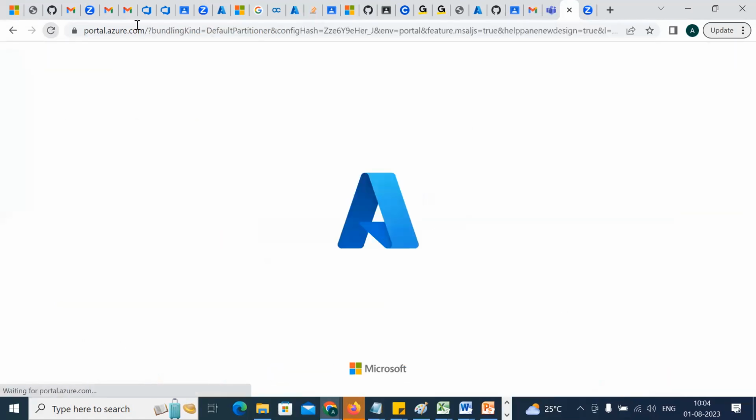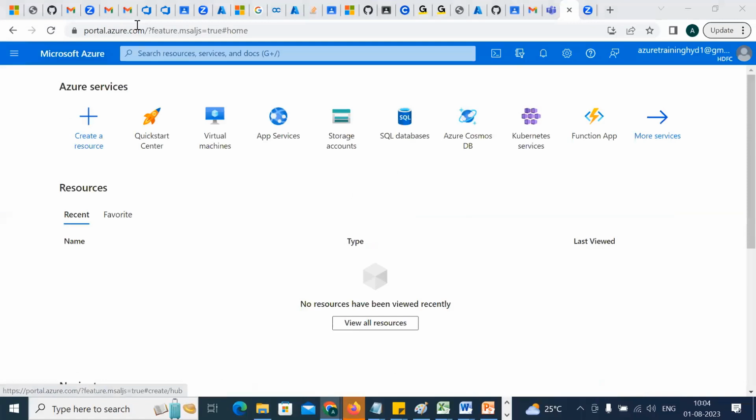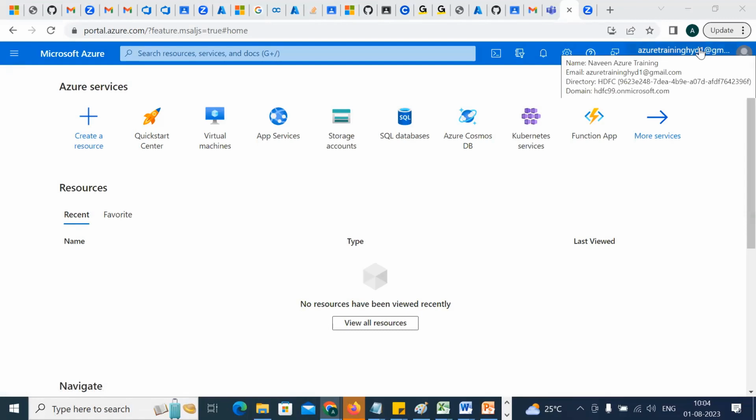Any questions meanwhile, you can raise it. Yeah, it came, I guess. Now one more thing. Okay, questions, guys, have a look. The transfer of subscription says that all resources will not get transferred. What is meant? Okay, for all the tenants, Wells Fargo, ICICI, HDFC, who is the owner? There is only one owner, called Azure Training Hyderabad 1. This guy is the owner, wherever we go.